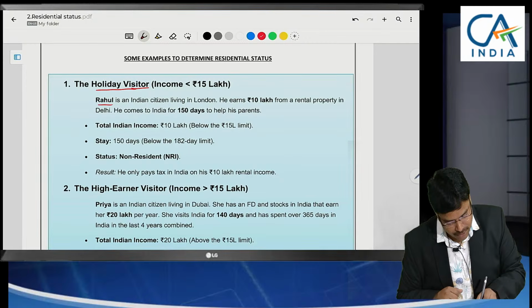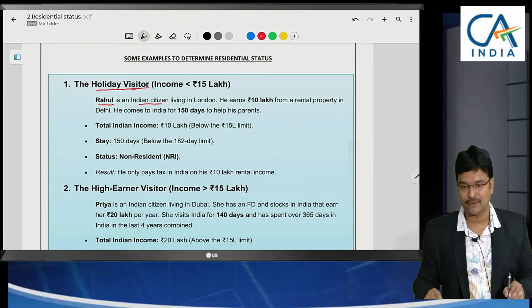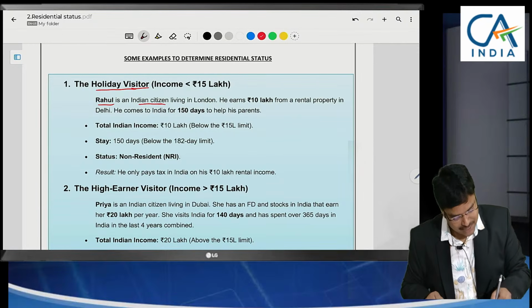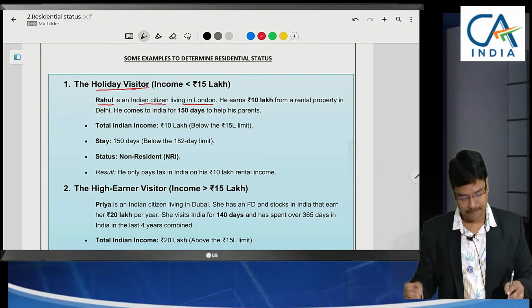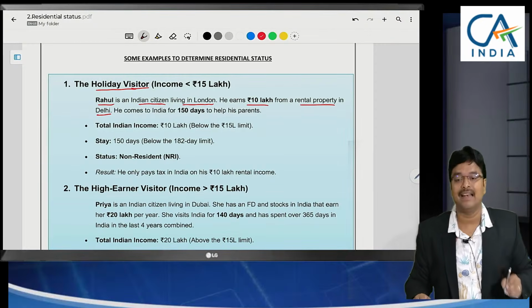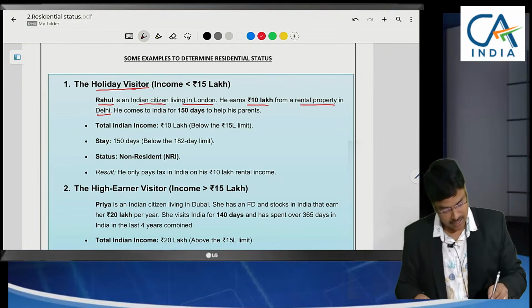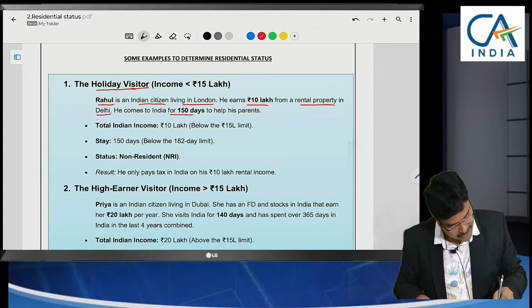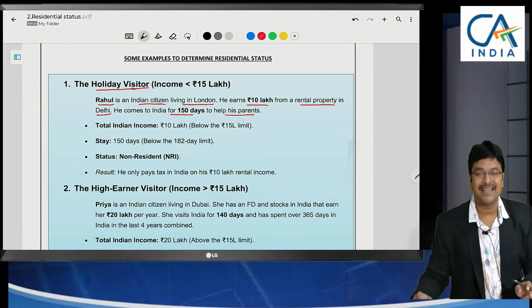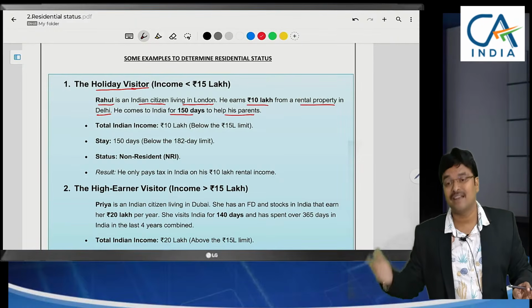So, for example, Rahul is an Indian citizen. We are discussing the provisions applicable to Indian citizens only. So, Rahul is an Indian citizen who is living in London. He earns 10 lakhs from a rental property in Delhi. He comes to India for 150 days to help his parents. So, till here, these are the things which you have learnt earlier.